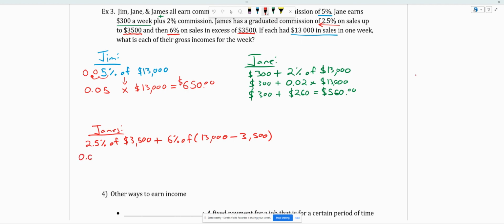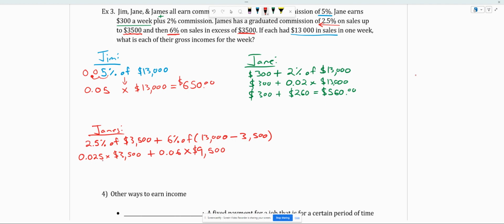We're going to have 0.025 times 3,500 plus 0.06 bracket. Okay. I guess I could put the multiplication symbol. Let's match what I've been doing here. Times, and I'm just going to subtract these numbers. Okay. And that's going to give me 9,500 is the remainder. All right.